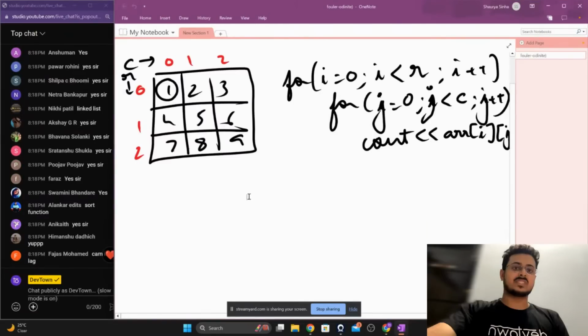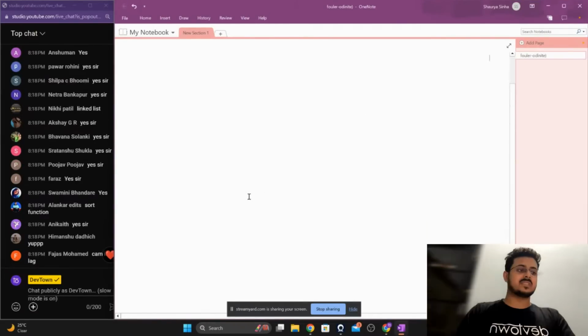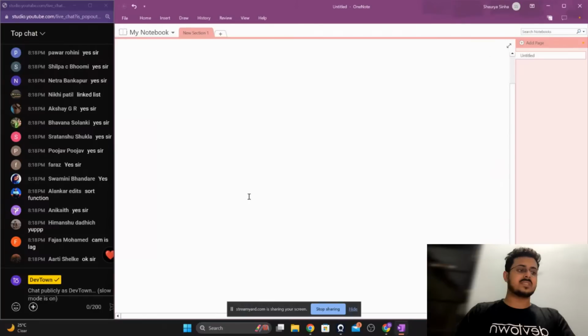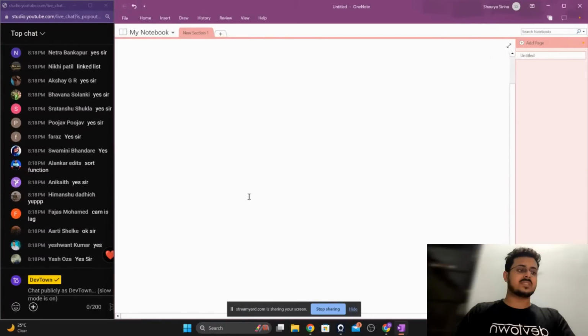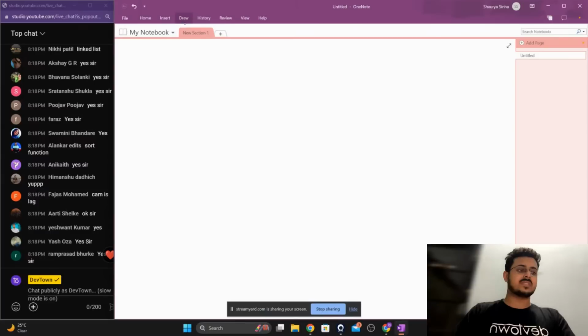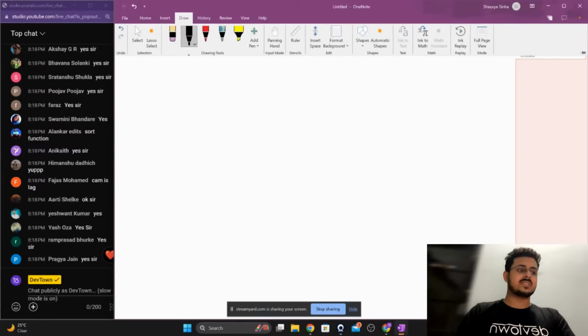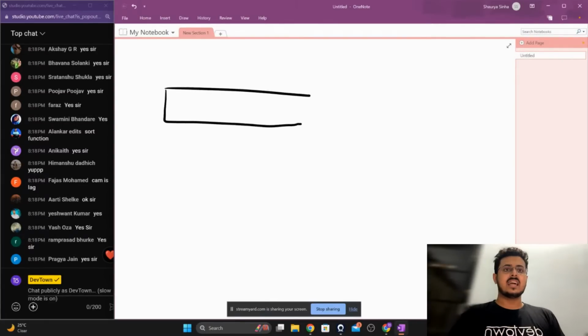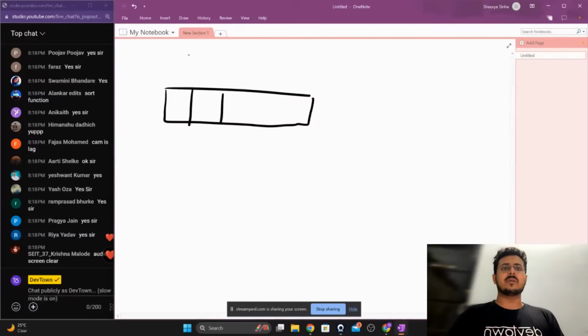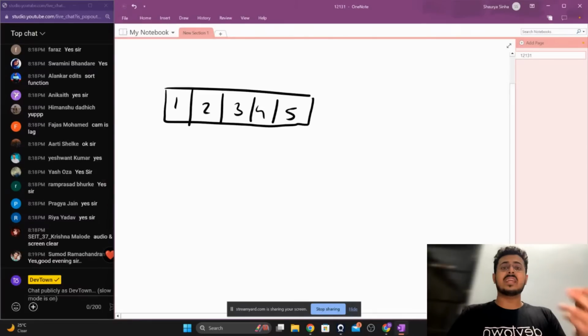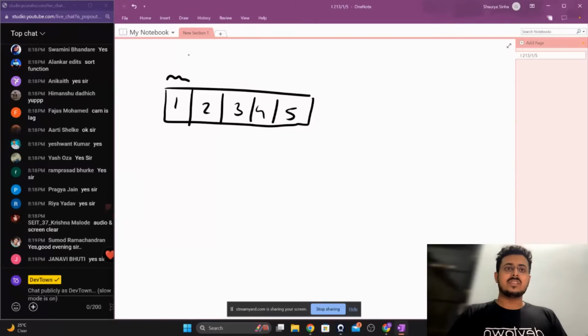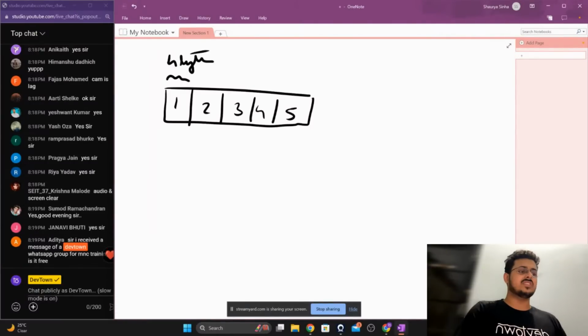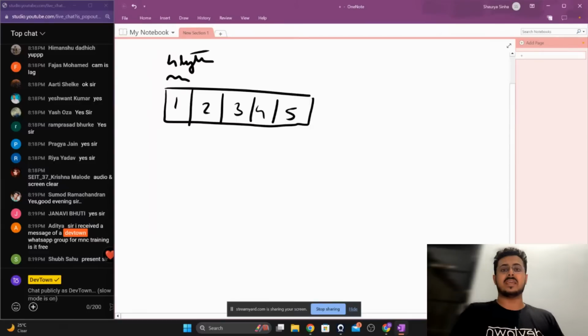Okay, great, awesome. Let me select everything and delete everything right over here. So up till now, we have studied about arrays. If you remember, whenever we create an array, you have the entire array in contiguous memory locations. For example, this is an array of integers. Each of these integers will take up 4 bytes of space, guys.